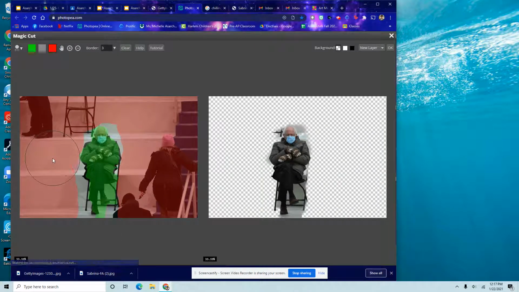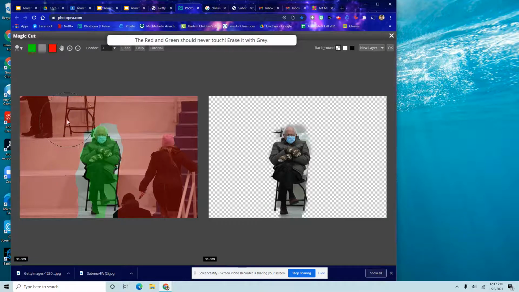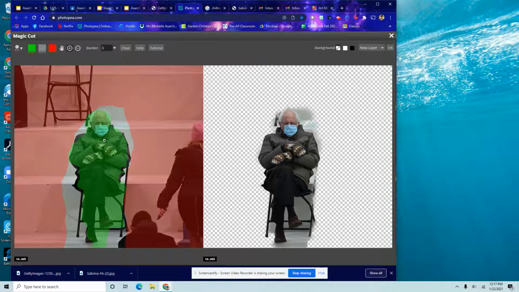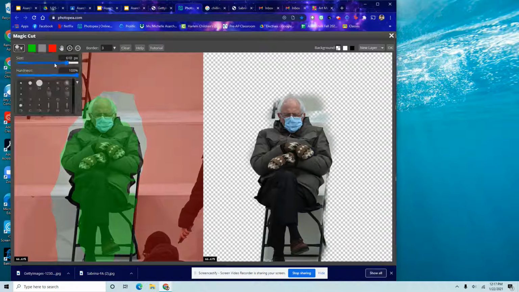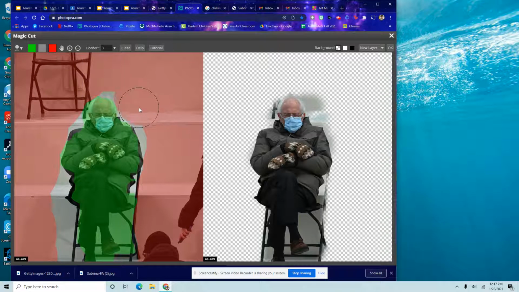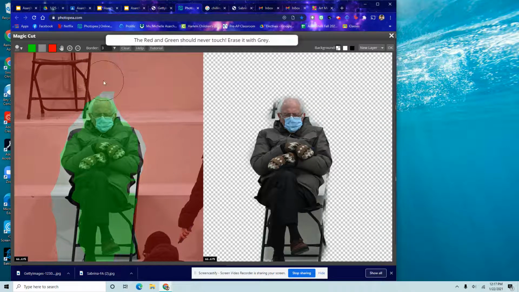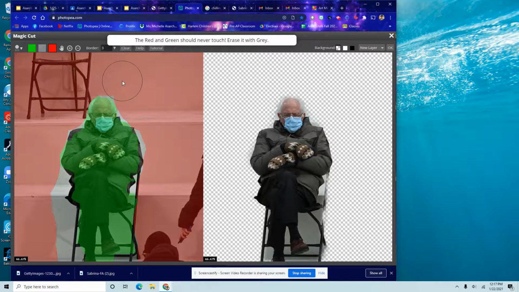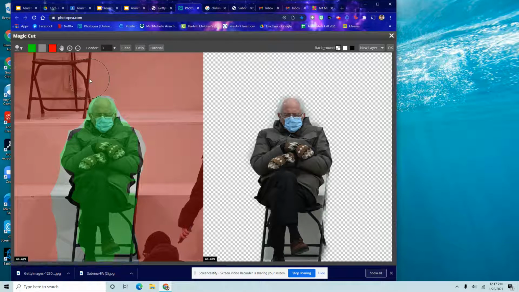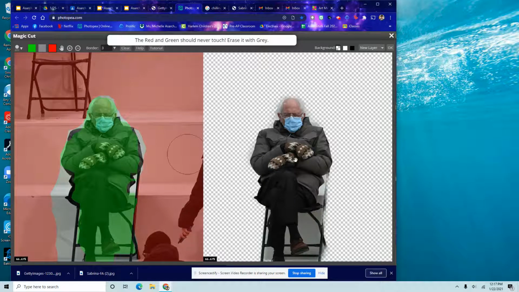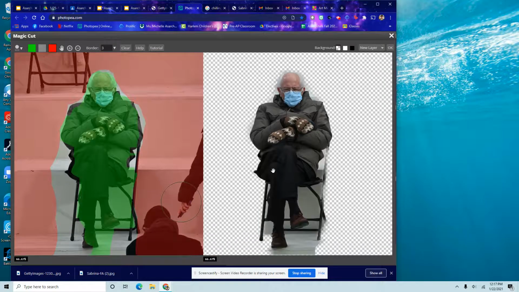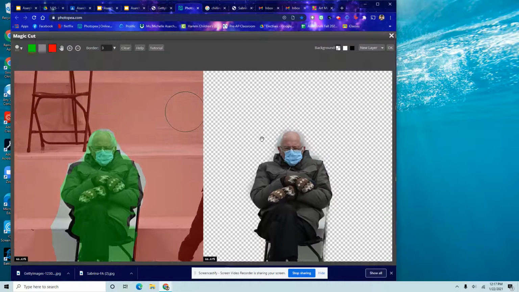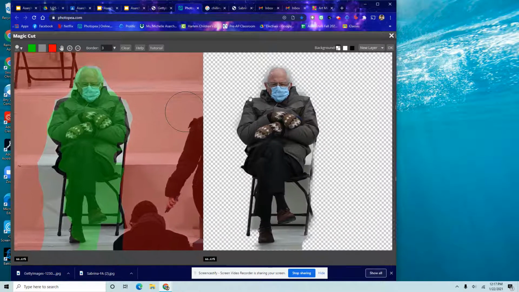You guys remember this. If you get that annoying pop-up saying the red and the green should never meet, just ignore it. For details now, I can click on that plus sign and zoom in. I can make the brush a little bit smaller now and get a little bit more precision. Cool. Especially around the head, because we don't want the white of his hair to blend in with the white of the stairs behind him. On the left-hand side is where I make my changes. And on the right-hand side, one thing that's cool is you can actually put your mouse on the right-hand side and drag it, move it around to move the zoom in.